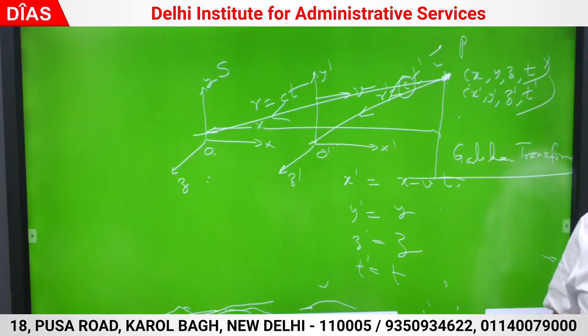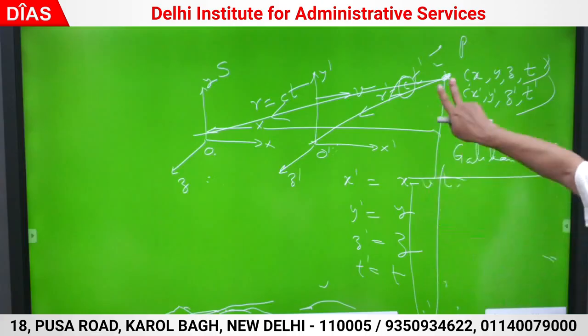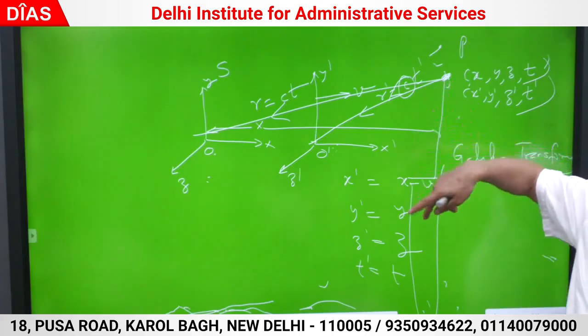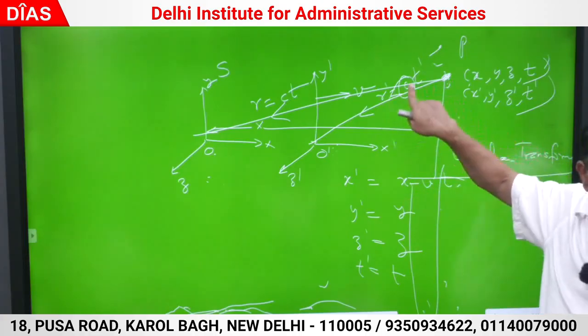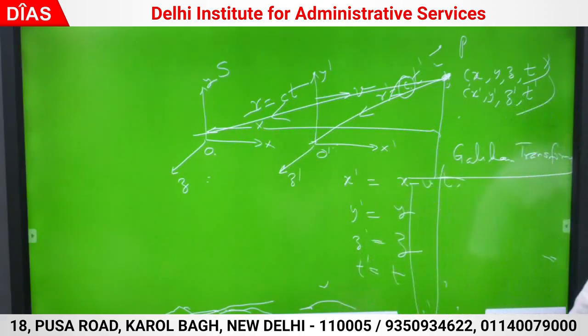postulate of special theory of relativity to build up something new. When velocities are compared with velocity of light, these transform will be retained. I will retain these forms because form of transformation will not undergo a change. That is the first postulate. Second postulate is velocity of light is absolute constant. So I have said that this signal is a flashing of light signal. So this is C I am considering. In that frame also I am considering C. Only correction I am making that T dash is not same as T.